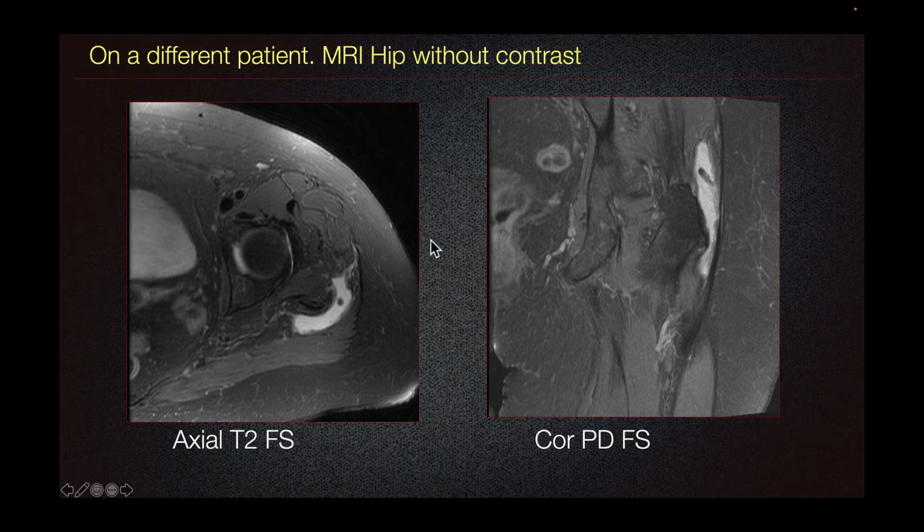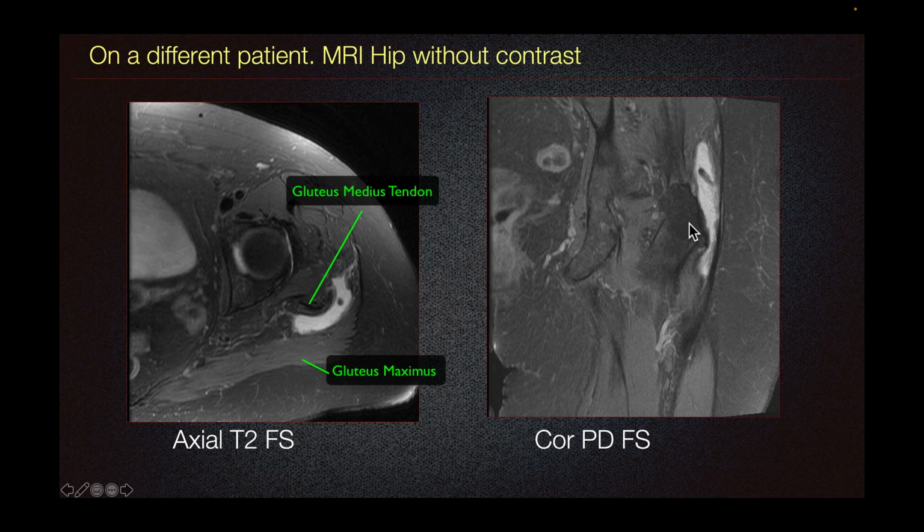On a different patient who had MRI hip without contrast, we can see abnormal distension of the greater trochanteric bursa with some hypointense debris here consistent with greater trochanteric bursitis. We can see the anatomic relation to the gluteus maximus, which is superficial to the greater trochanteric bursa, and just superficial to the gluteus medius tendon.